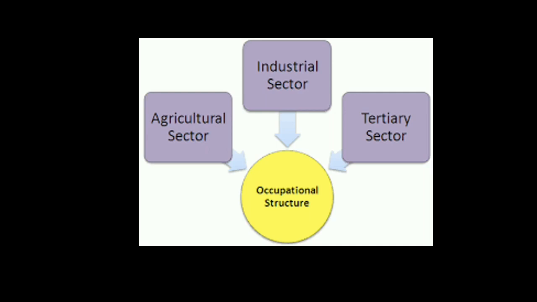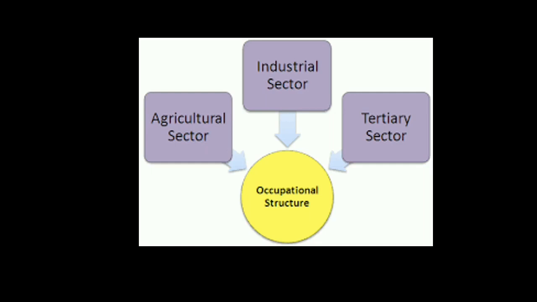Next is the secondary activities. Secondary activities are those industrial sectors where they produce finished goods. Next, we have the tertiary activities. In these tertiary activities, you need transportation in order to take your finished goods to the market. Communication, banking services, market, and transport are all included in tertiary activities. So these are the occupational structure in a population.